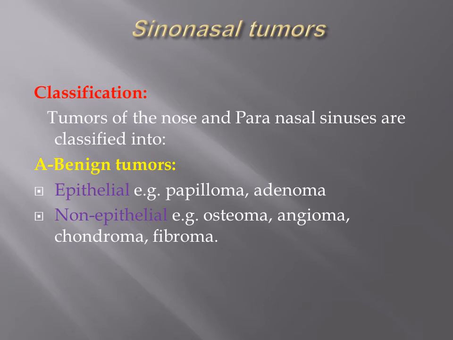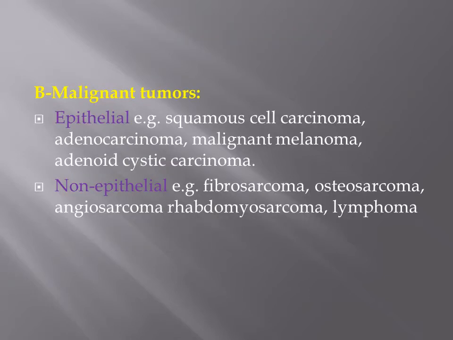Sinonasal tumors are classified either as benign or malignant tumors, and each one is divided into either epithelial or non-epithelial tumors according to the tissue of origin. The benign epithelial tumors, such as the papilloma. The non-epithelial benign tumors arise from the non-epithelial tissue, such as the osteoma arising from the bony tissue, angioma arising from the vascular tissue, chondroma arising from the cartilaginous tissue, and fibroma arising from fibrous tissue.